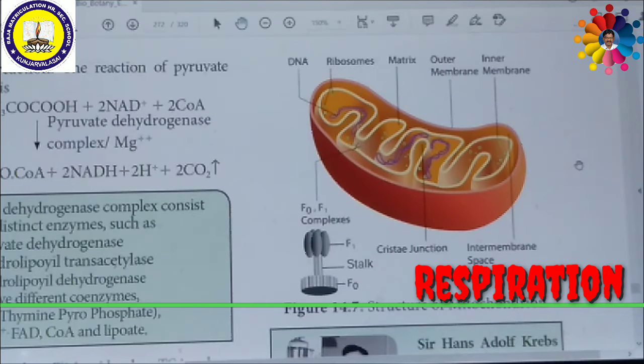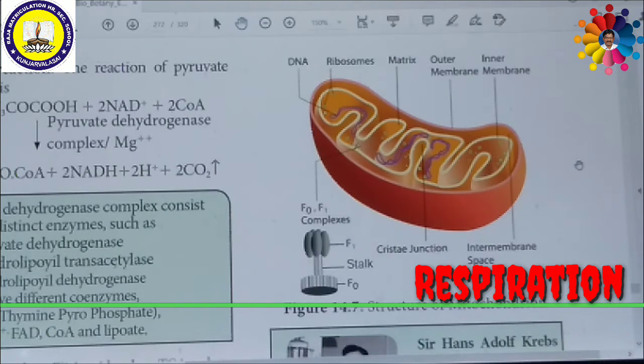The inner membrane forms finger-like projections inside, called cristae. The cristae are inserted inside the hollow body, which is filled with a fluid called matrix. Inside the matrix, a lot of chemical substances are available, such as mitochondrial DNA, ribosomes and so on.